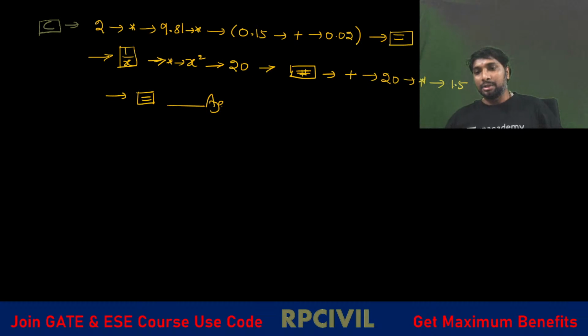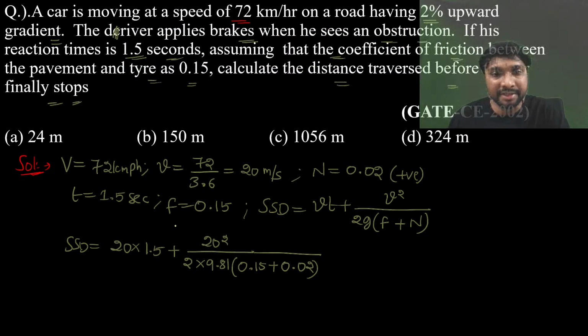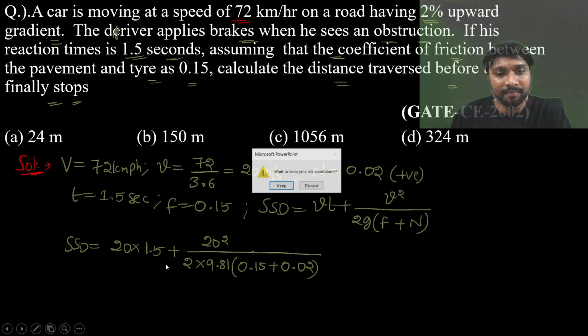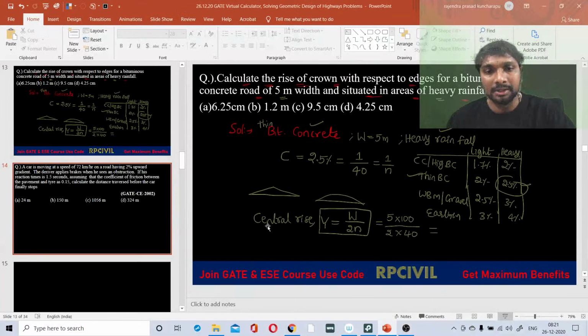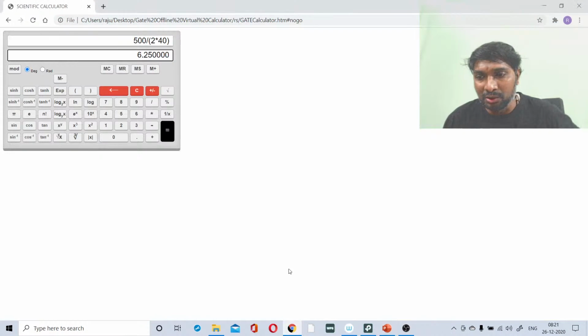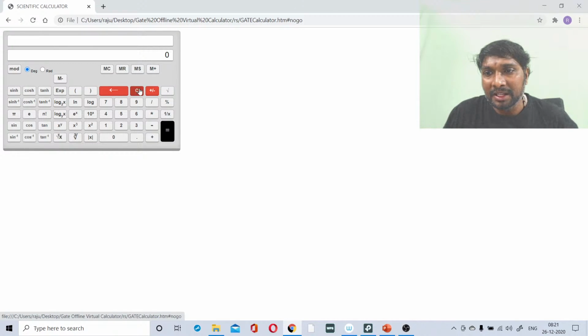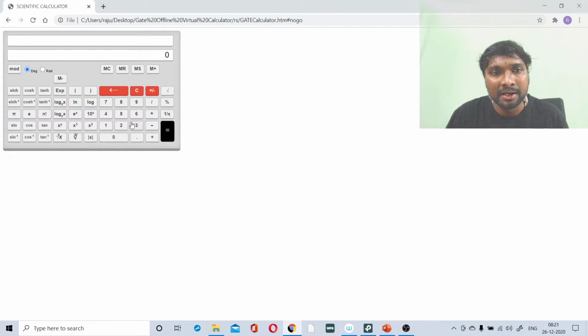Right. So we'll move on to the usage of this virtual calculator, shall we? Yes, we'll see first how to go for this virtual calculator. Clear all. Now after clearing all, what we need to do? Whenever numerator and denominator are there for the breaking distance, first we have to calculate the denominator.